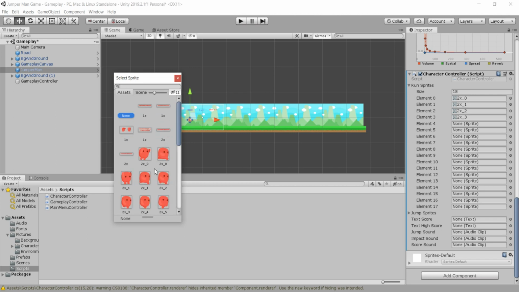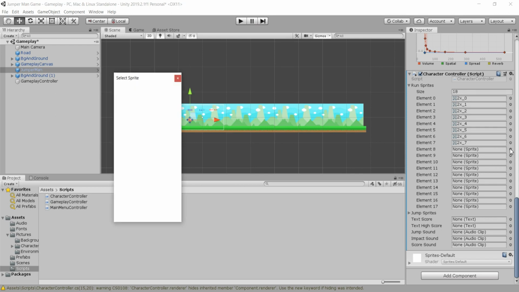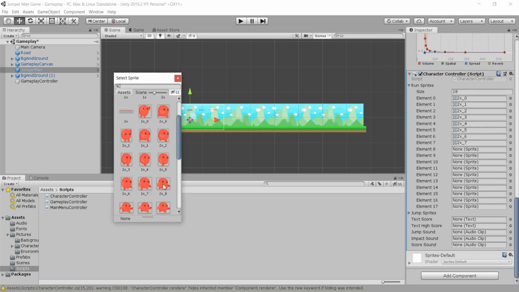I know that this is a little bit boring to watch, but I need to show you which sprite I import here in this sprites folder. It is very easy, but I need to show you so that you do not get confused with attaching these sprites. So this is for the 6th element, and now it is for the 7th element. I know this is a little bit boring, but we need to attach every sprite to its appropriate slot.